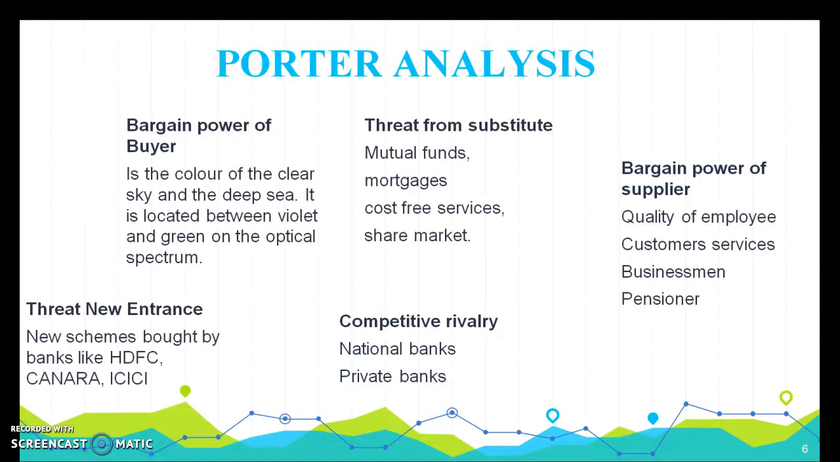So I just did a portfolio analysis on S Bank, covering the bargaining power of buyer, the threat from substitutes, the bargaining power of supplier, competitive rivalry, and the threat of new entrants. We have stated over here the bargaining power of buyer, where the customer is the main set of people who are going to come across and buy your product or invest in your company. So that's what bargaining power of buyer states.